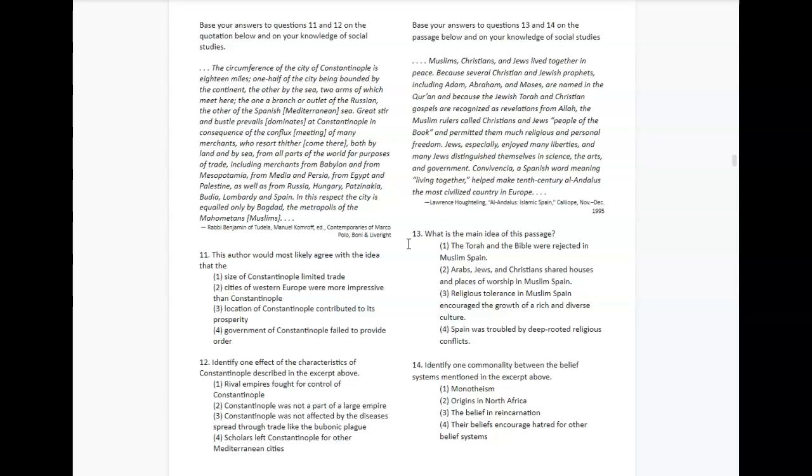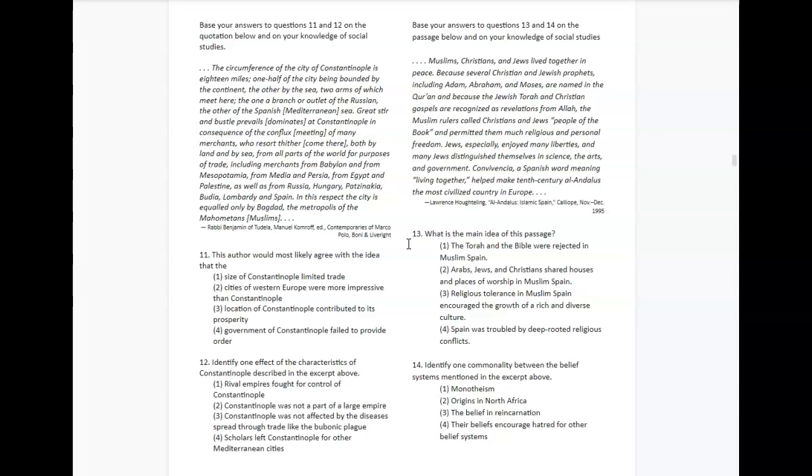Jews especially enjoyed many liberties, and many Jews distinguished themselves in science, the arts, and government. Convivencia, a Spanish word meaning living together, helped make 10th century Al-Andalus the most civilized country in Europe.